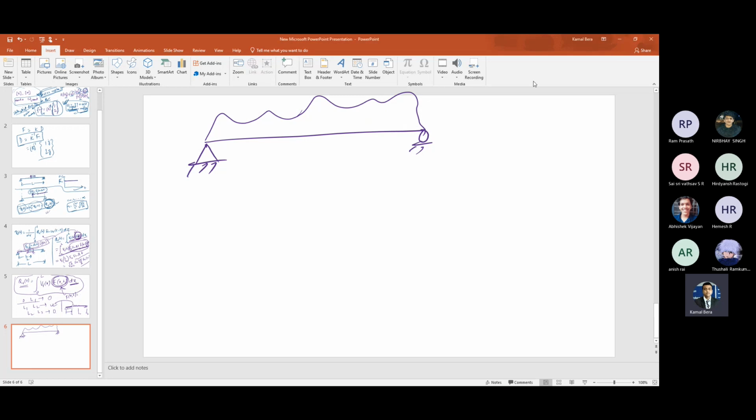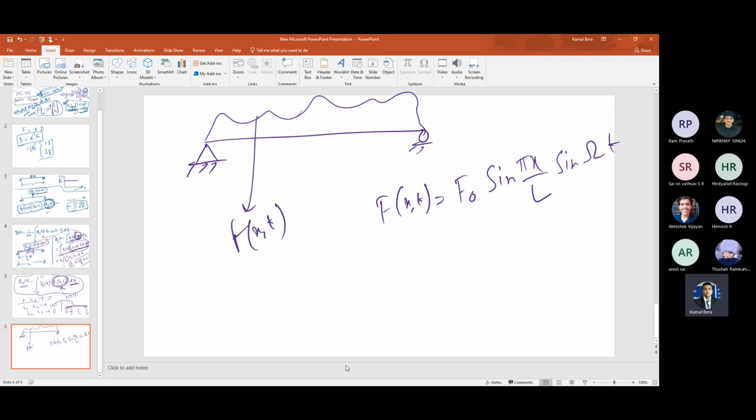It can be sinusoidal in the whole thing also. So this function f of x, t, I can write like this: f naught sine of pi x by L, which is varying with x, and then sine omega t. So this is your f of x, t.